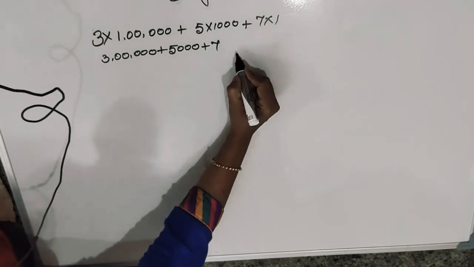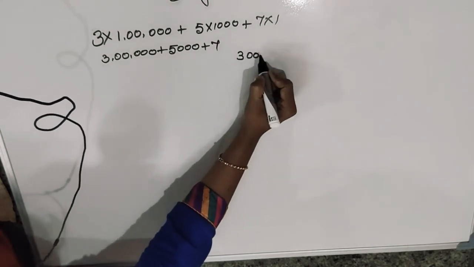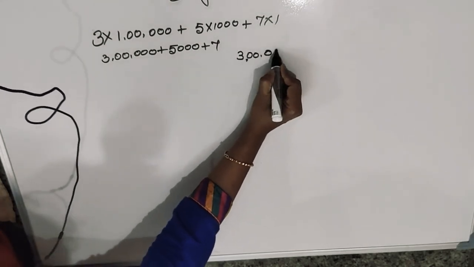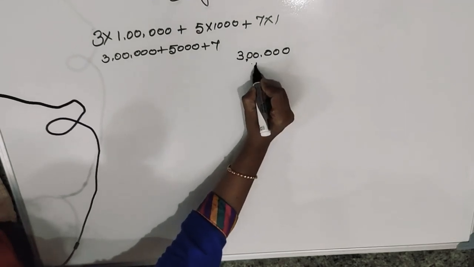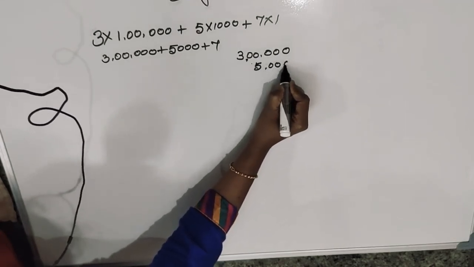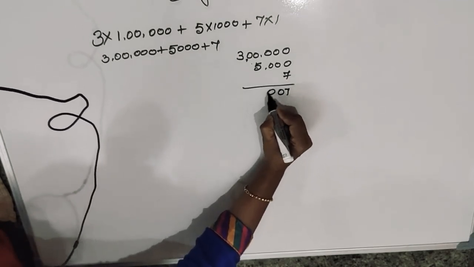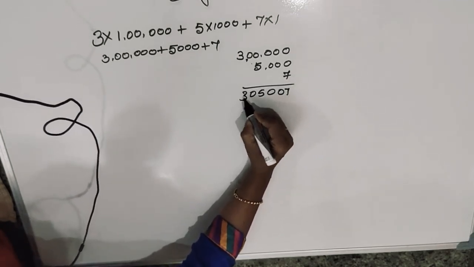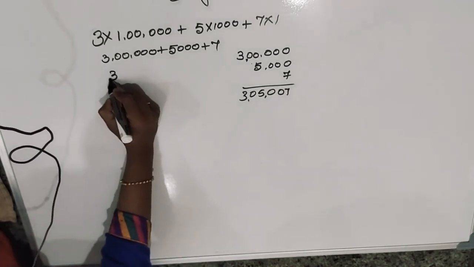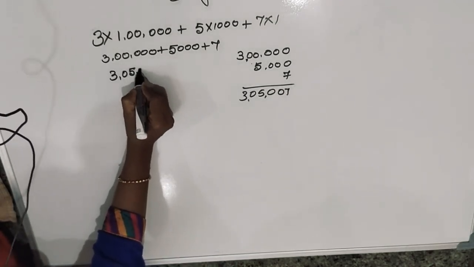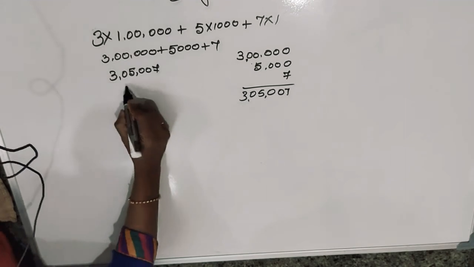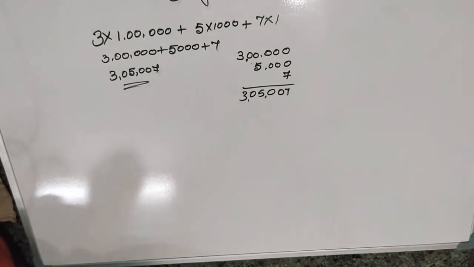Now once again you add like this, because you should not go wrong. Otherwise you may miss some places. So the answer is 3 lakh 5,007. See, this is the decimal form.